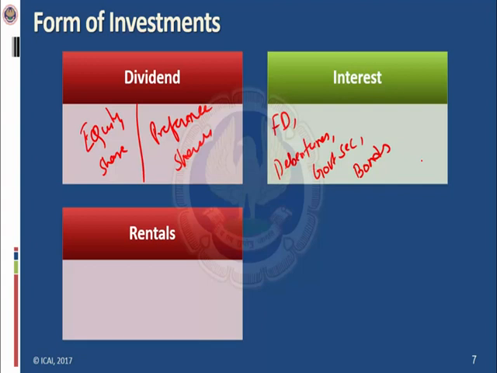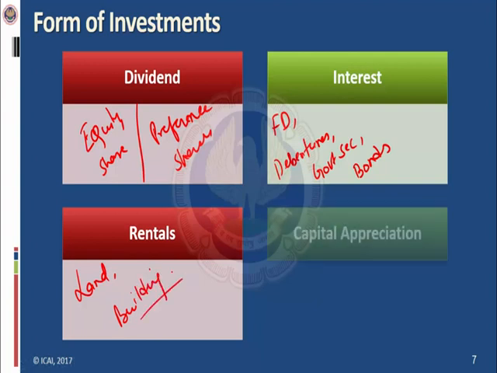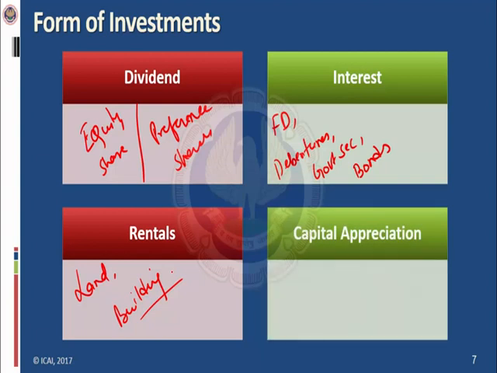Rentals. On which form of investment can the entity earn rentals? The entity can earn rentals on land, on building, which is considered as an investment property within the purview of this standard. Capital appreciation. So the entity can hold its investment for earning capital appreciation. Which could be the forms of those investments which the entity can hold for capital appreciation? It could be land, it could be building, it could be shares, etc.